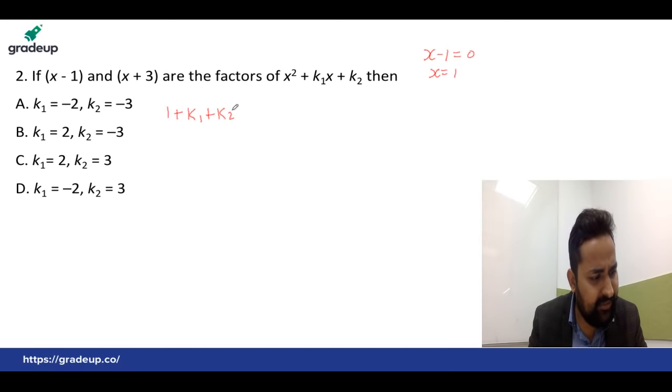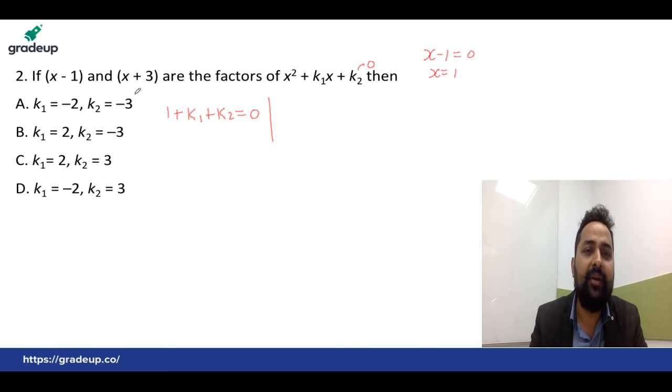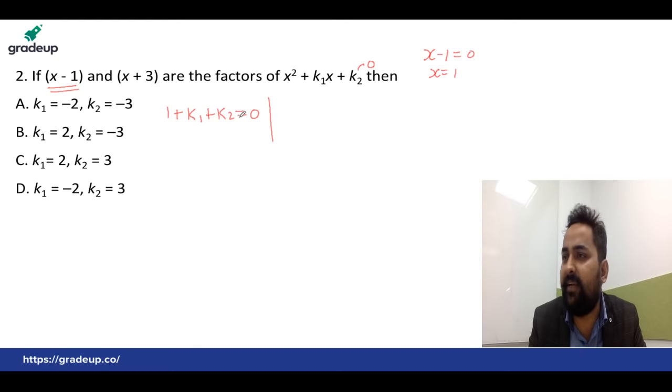In the question I think they have missed that the expression equals 0 should be there. So 1 plus k1 plus k2 equals 0, the remainder should be 0. If this is a factor, the remainder must be 0.